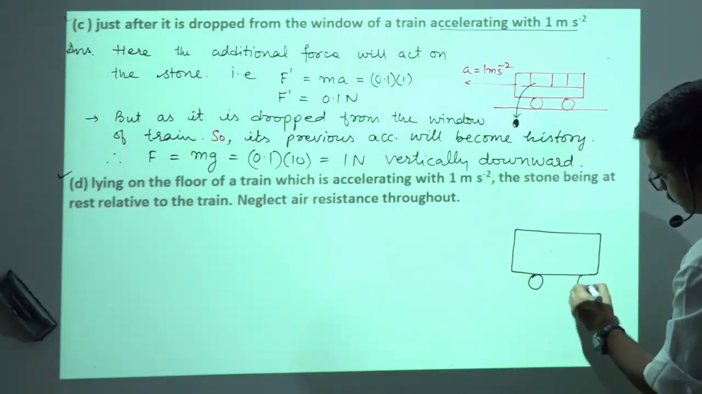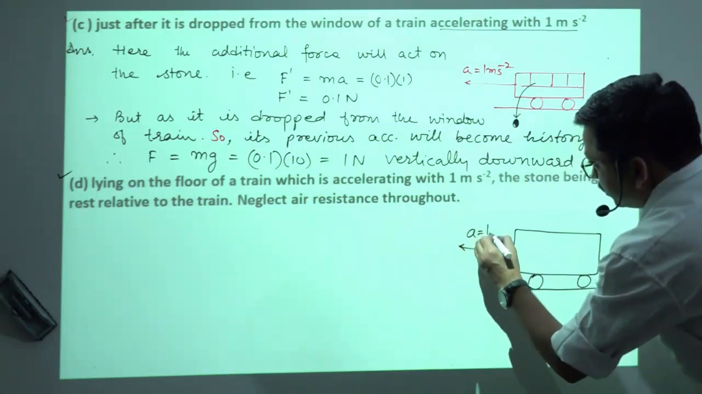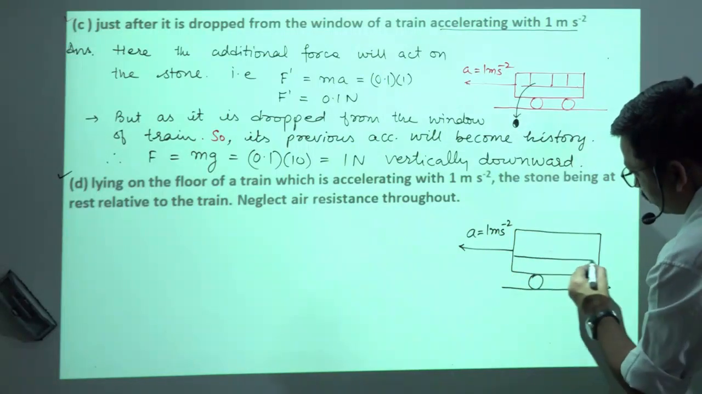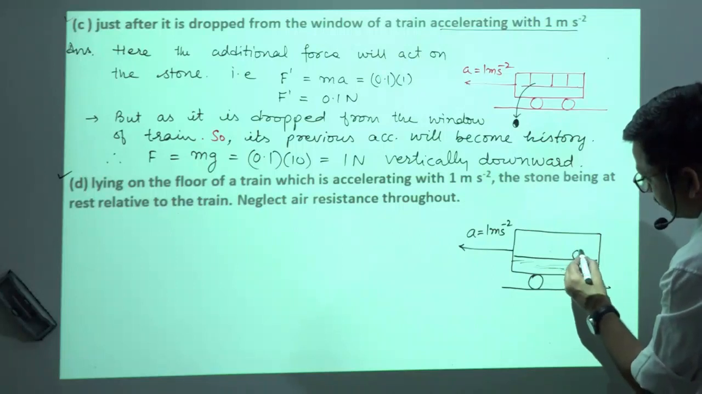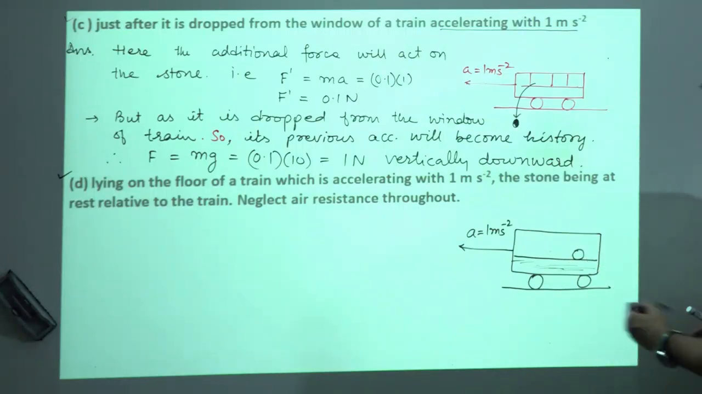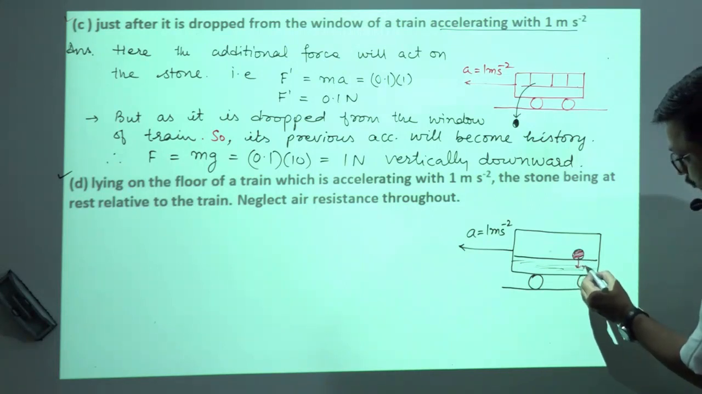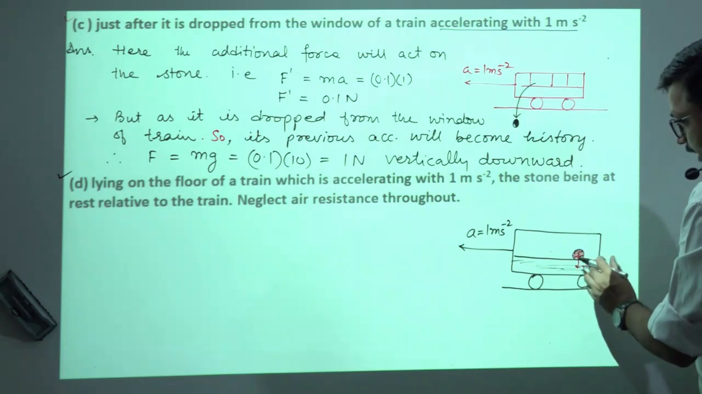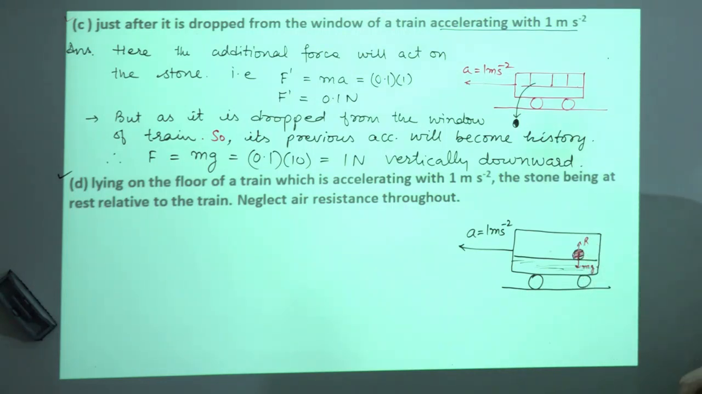ठीक है. This is our train, and the train is accelerating with an acceleration of 1 meter per second square, and the stone is lying on the floor of the train. इस तरीके से. This is our stone. So what would happen? The weight of the stone, as it is at rest, will be balanced by the normal reaction. ठीक है.